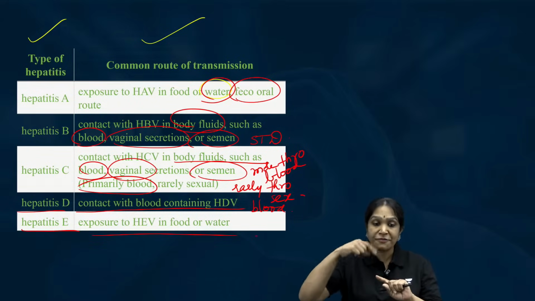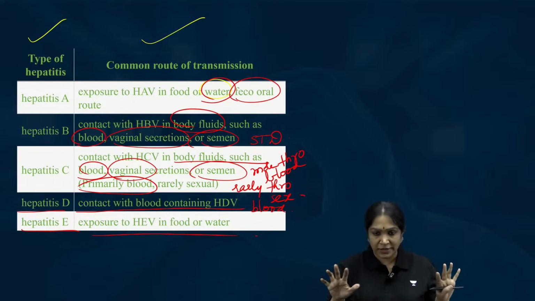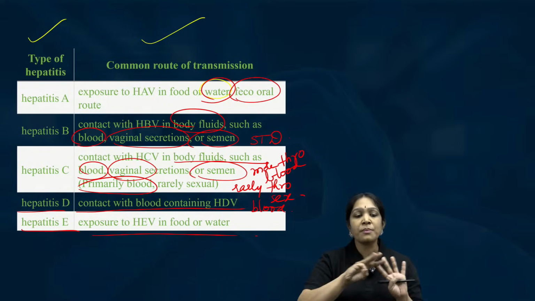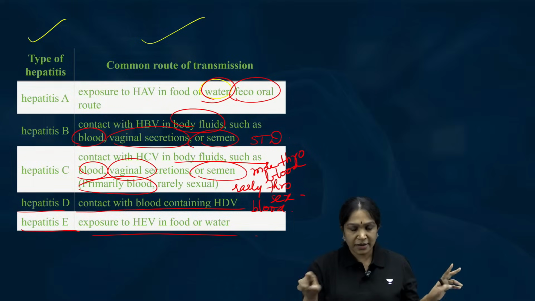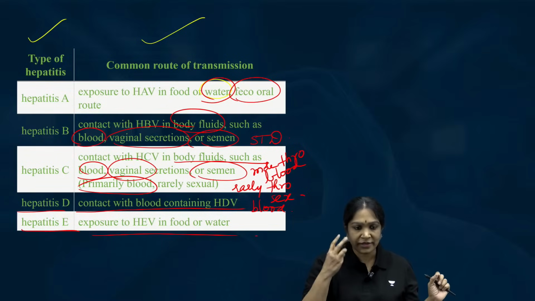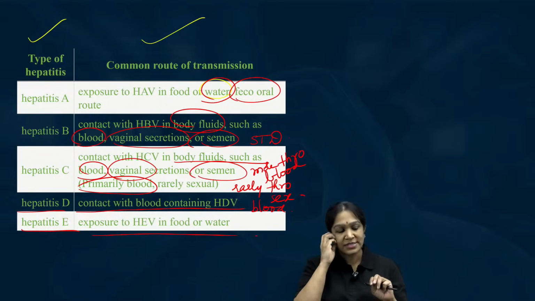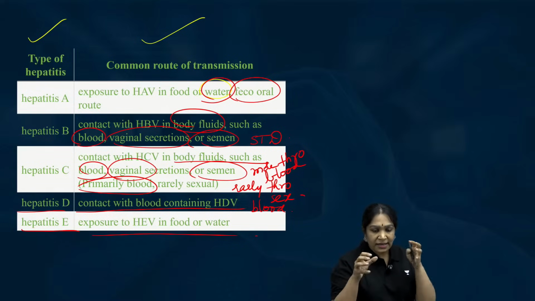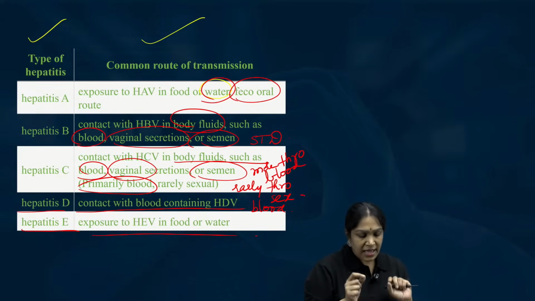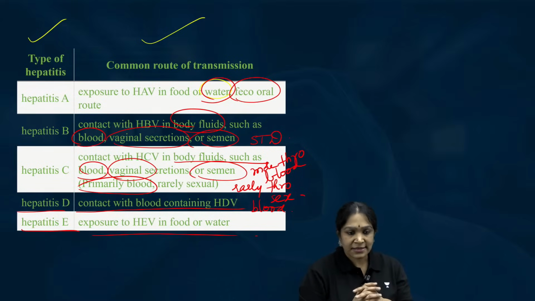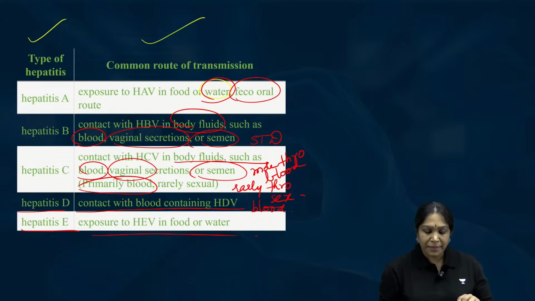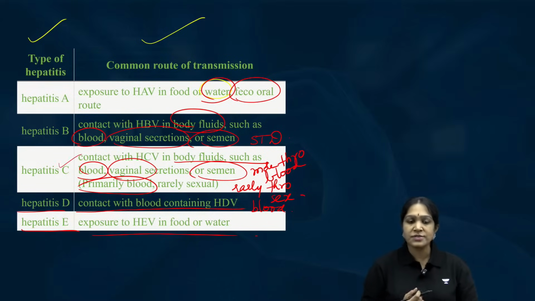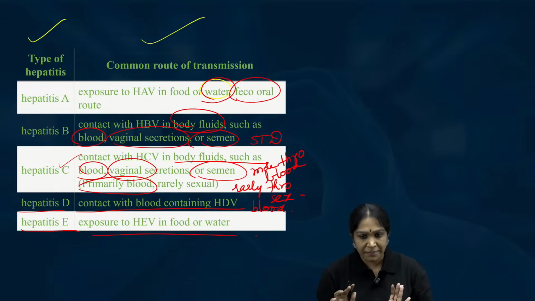Remember A, E, first one, last one, food and water. In between three are body fluids. Is it clear? First one, last one, food and water. In between three are body fluids. In that, the first one is mainly through sex. The other two are mainly through blood and also through sex. Is it clear? Easy to remember?